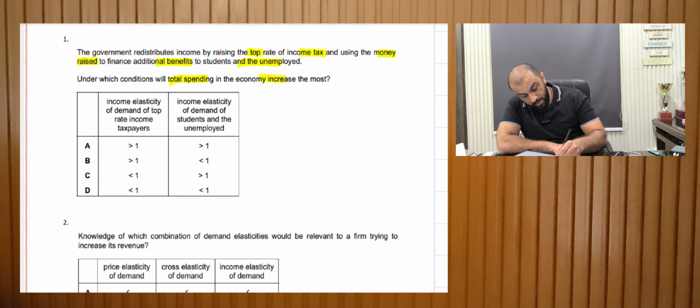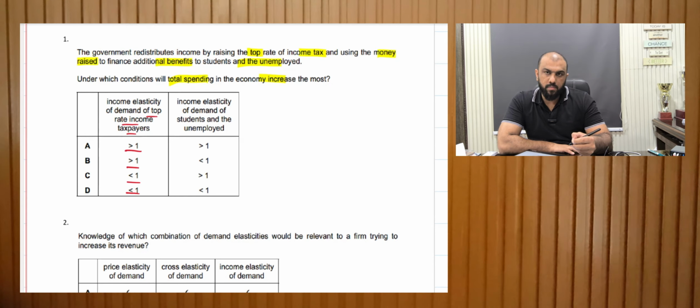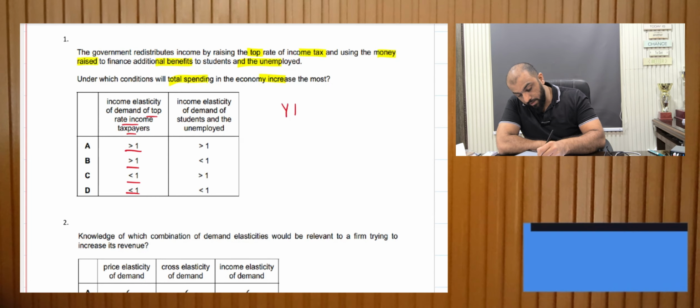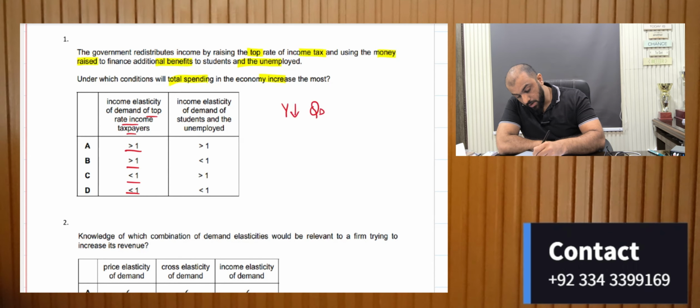YED is more than 1, and then it's less than 1. Income elasticity of demand for the top rate income taxpayer. So if the top rate income taxpayer's income decreases, we would want their quantity demanded to decrease by a smaller proportion.